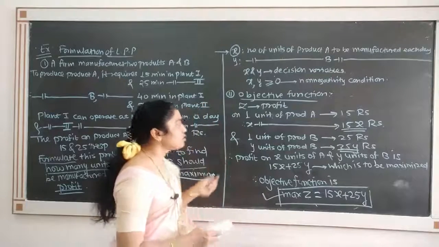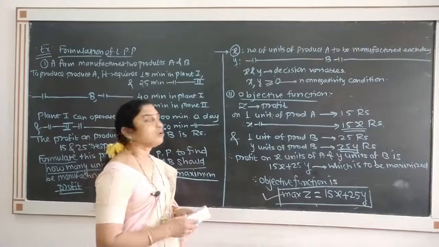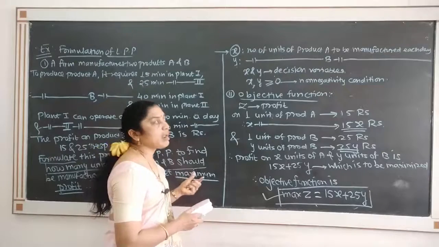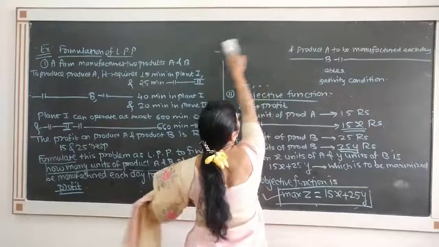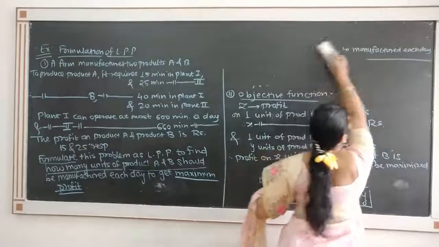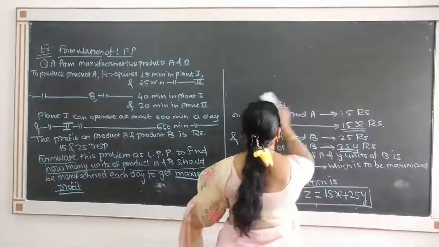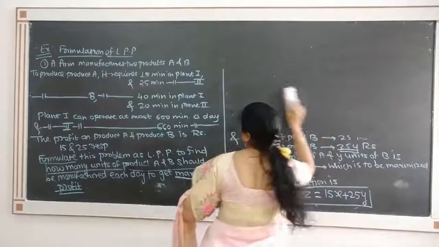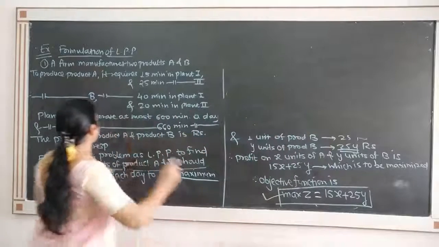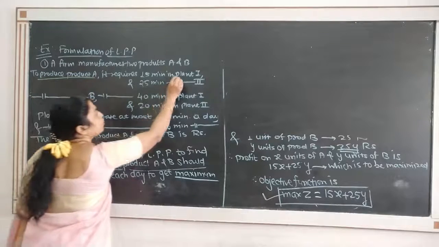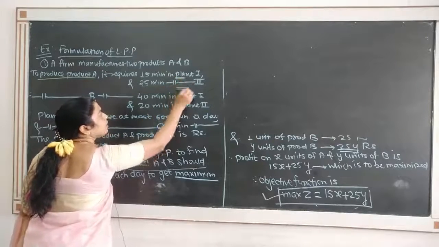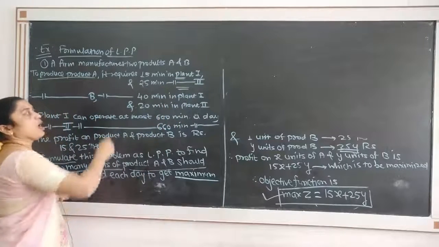Now the third step is to construct or formulate the constraints. Constraints are nothing but limitations on resources. To produce these products there are two plants, plant 1 and plant 2.